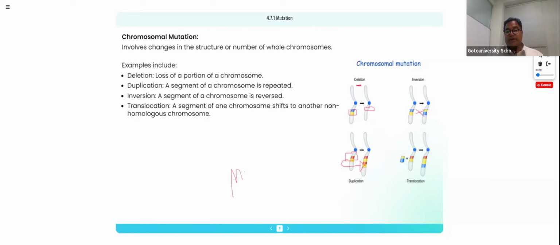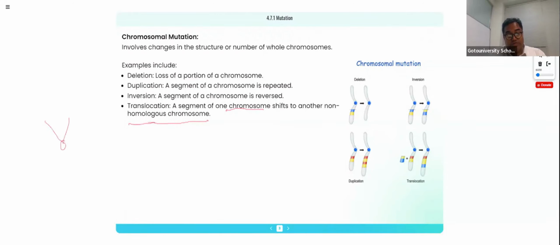Again I'm repeating, inappropriate chromosome segment exchange, or the wrong chromosomal exchange, brings a chromosomal mutation. We should know all these things, right? In translocation, a segment of one chromosome shifts to another non-homologous chromosome. Another non-homologous chromosome. Are you getting my point or not?